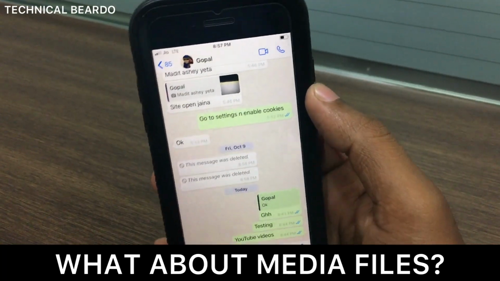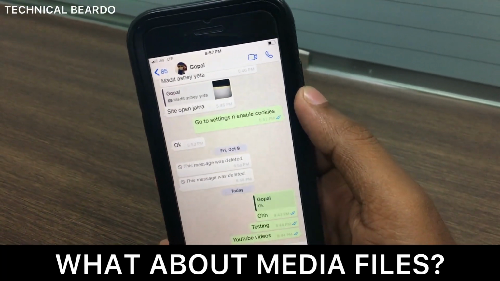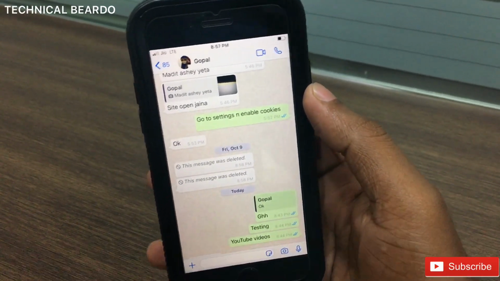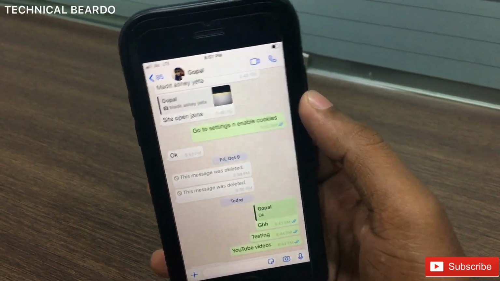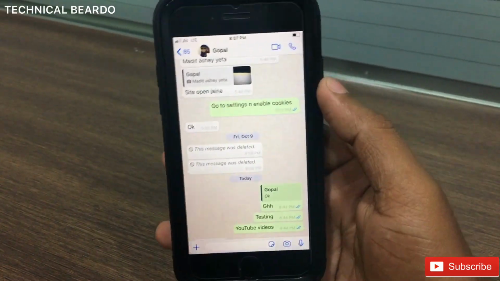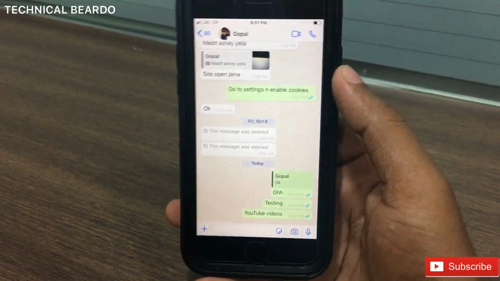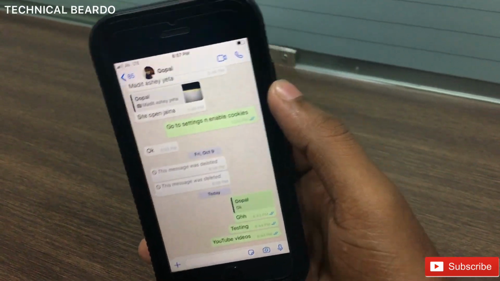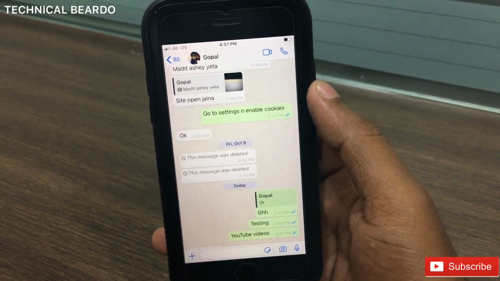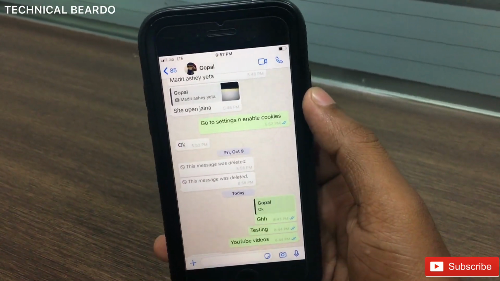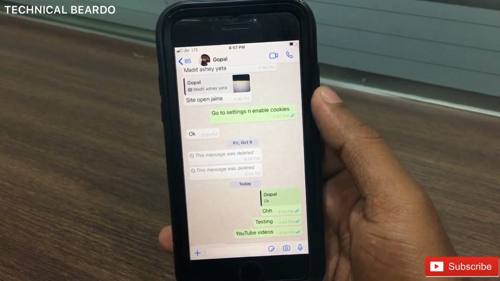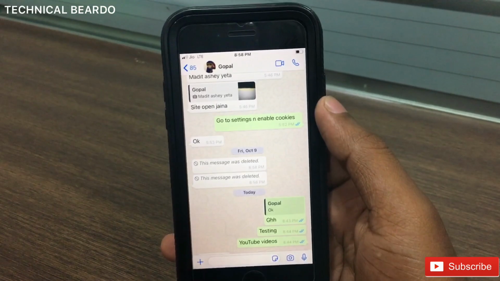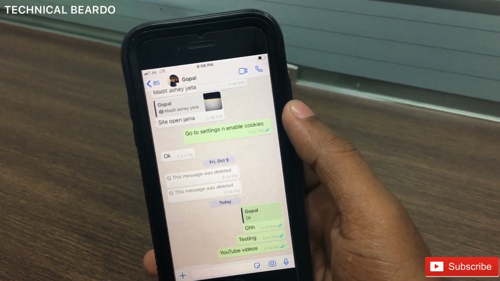The next fact is about your media files. Whenever sending any media files like your photos, videos or audio, and if you have enabled this feature on these photos or videos, the problem is that once the person receiving opens the file, like he opens the media file or a photo or video, the photo will be saved to his gallery or phone camera roll, so it is downloaded on his phone. So even though the media file is disappearing after 7 days, the original file is saved on his phone, right? This is a problem with this feature for media files.